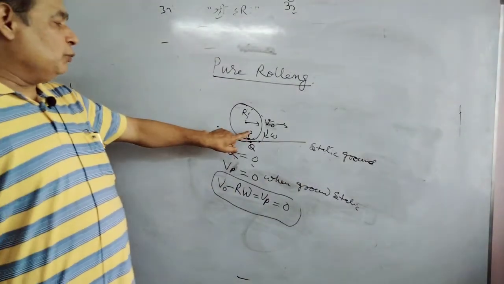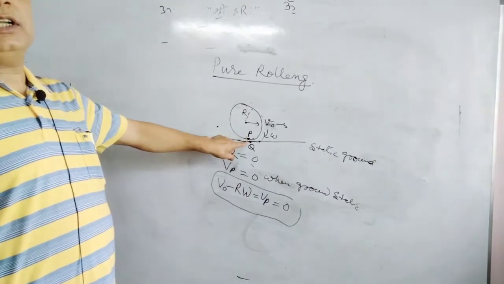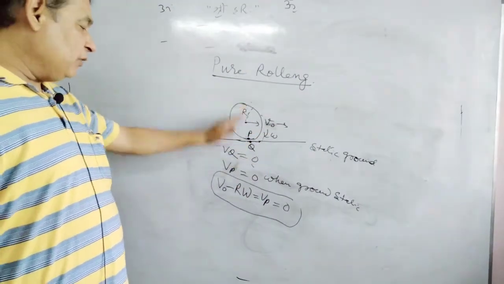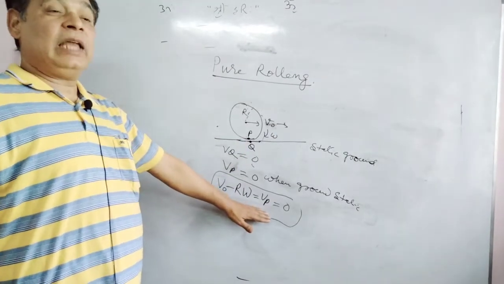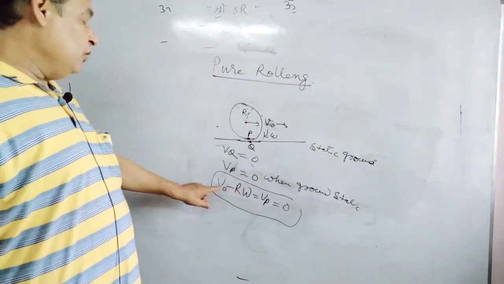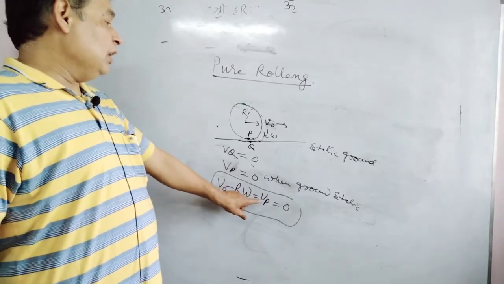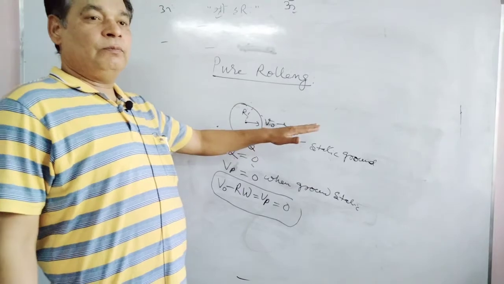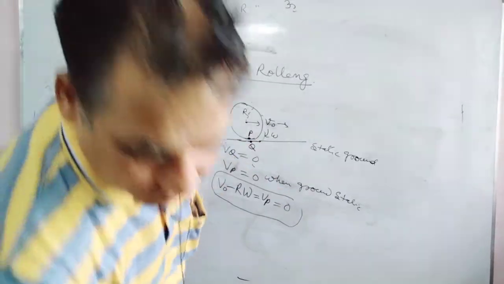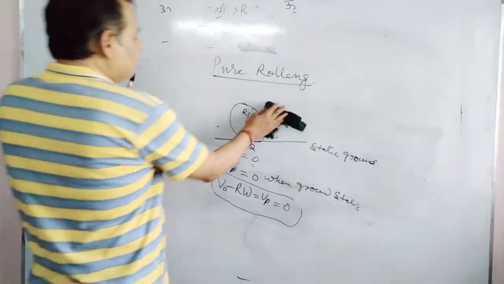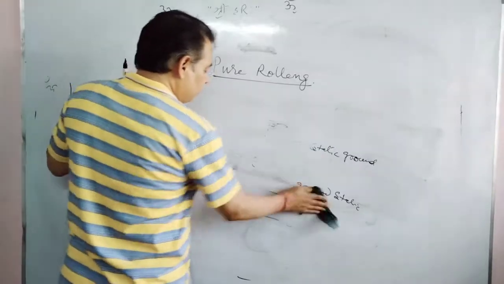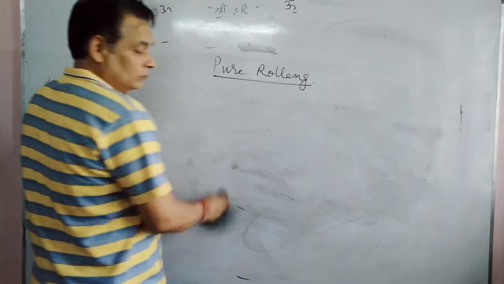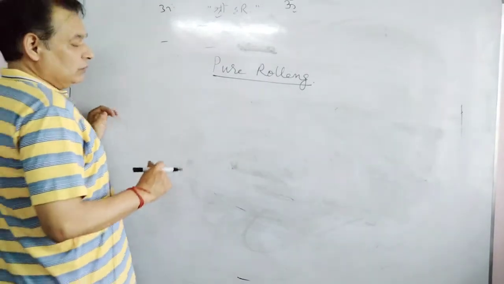This means these both points in contact should not be slipping. If they are not slipping, that will be the case when slab is at rest. Otherwise, V naught minus R omega will be the velocity of the slab, the ground, on which pure rolling occurs. In this case, if rolling is not pure, it might be of 3 types.